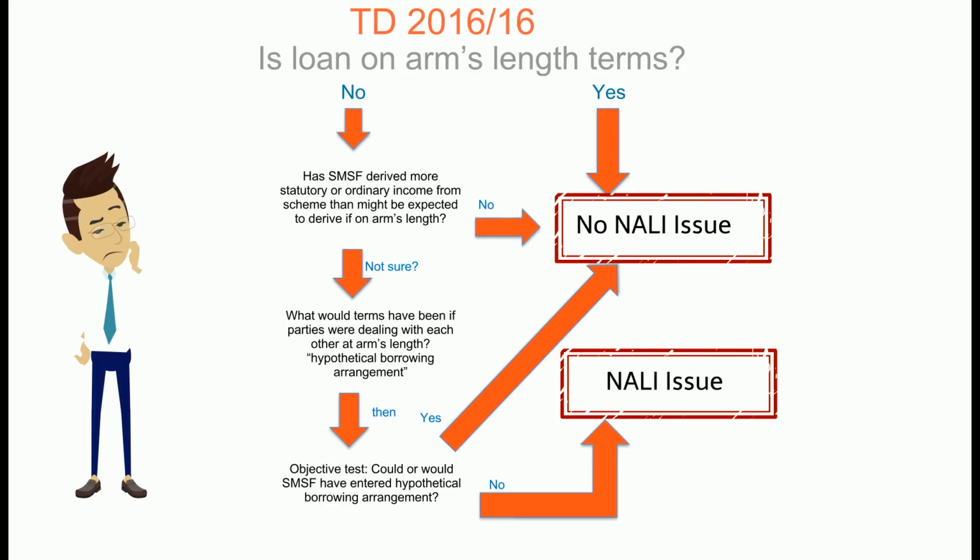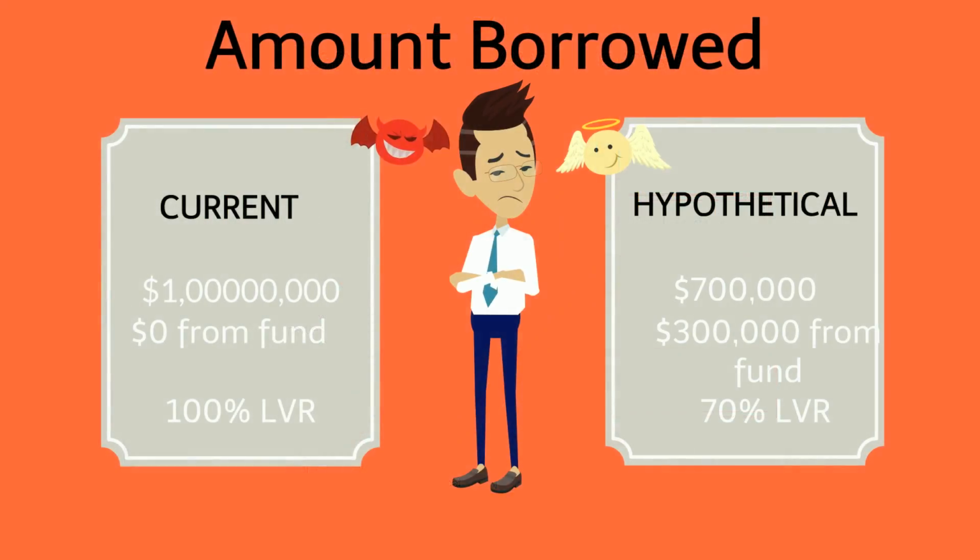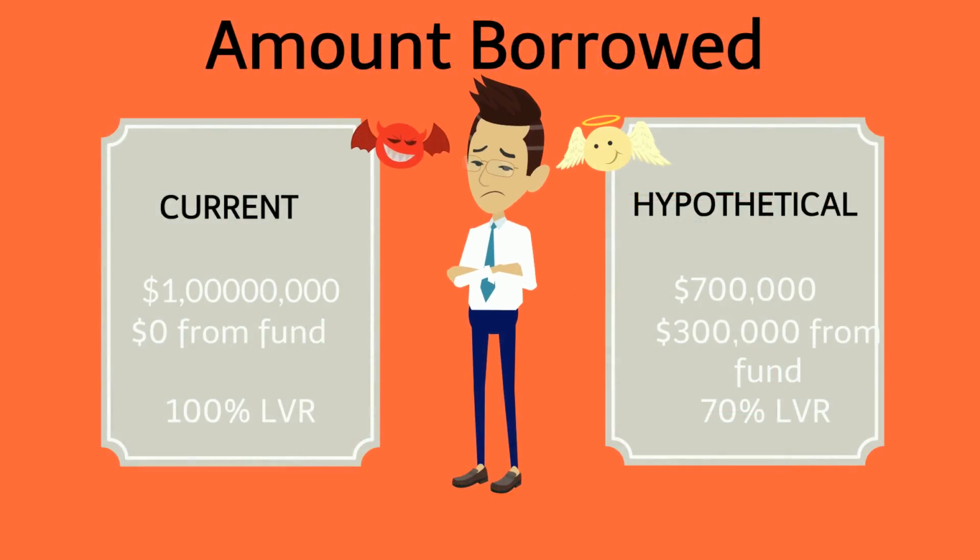If it can't be demonstrated on a reasonable basis that the fund could and would have entered into the hypothetical borrowing arrangement, the ATO contends the investment would not have occurred, and as such, NALI applies. In the example, the offending scenario borrowed 100%, whereas in the hypothetical arrangement, 30% was sourced from the fund.